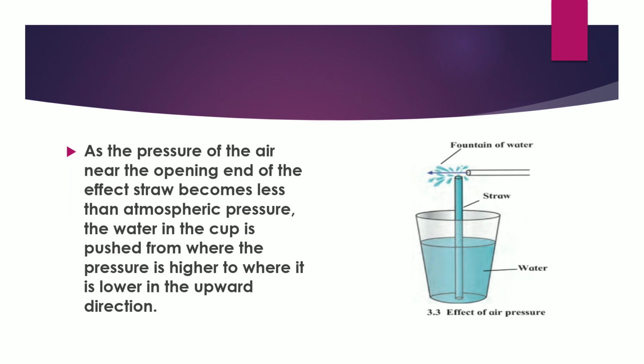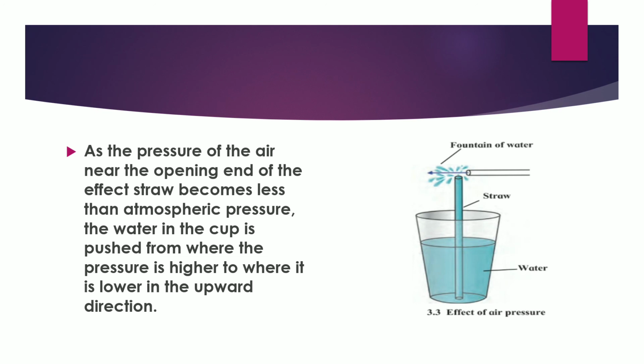Here is another project on the effect of air pressure. As the pressure of air near the opening end of the straw becomes less than atmospheric pressure, the water in the cup is pushed from where the pressure is higher to where it is lower, in the upward direction.